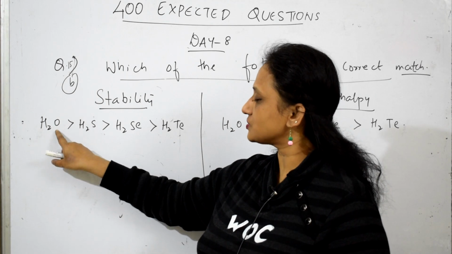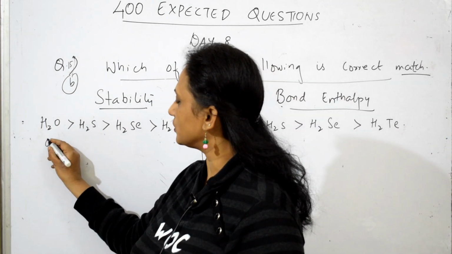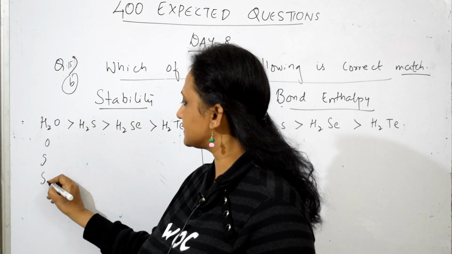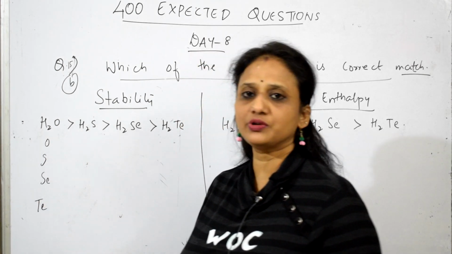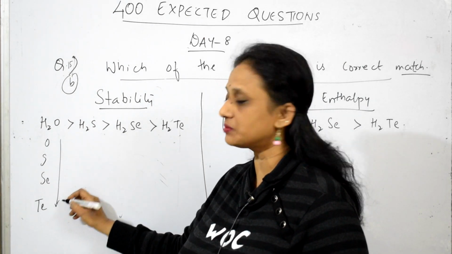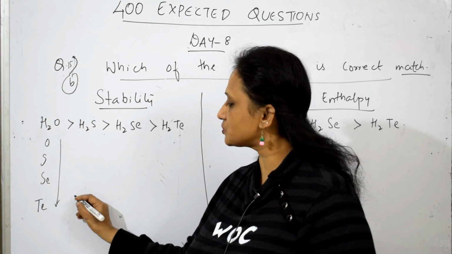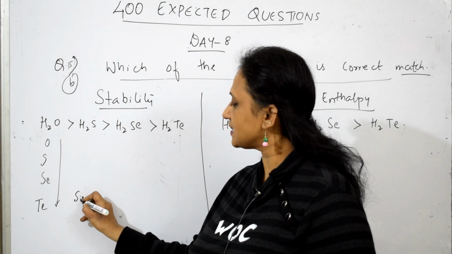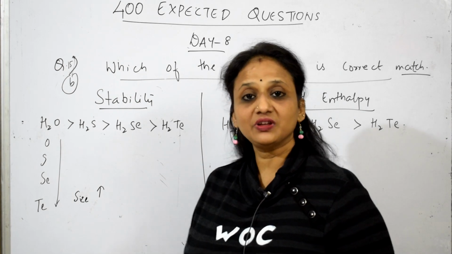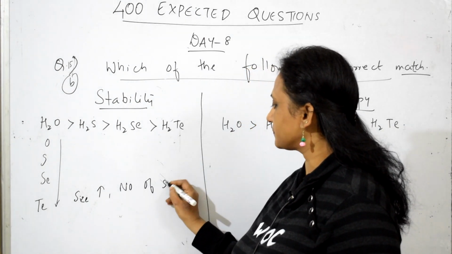See, when we see oxygen, sulfur, selenium, tellurium, polonium (radioactive) from top to bottom in the group, what happens, students, for tellurium? Size increases. When the size increases, the number of shells increases.